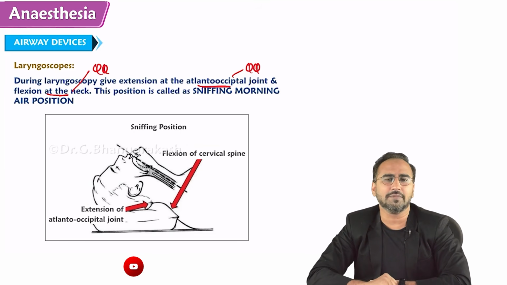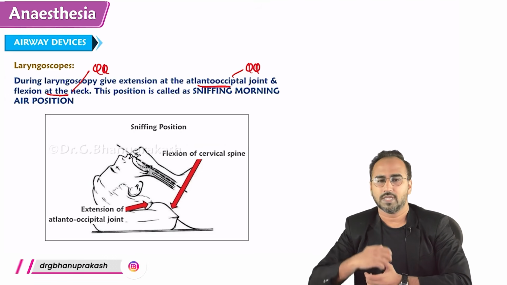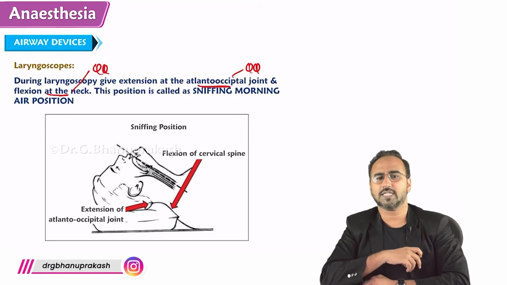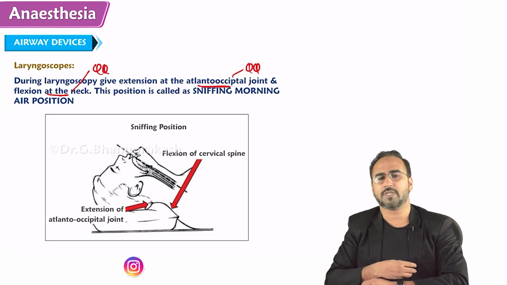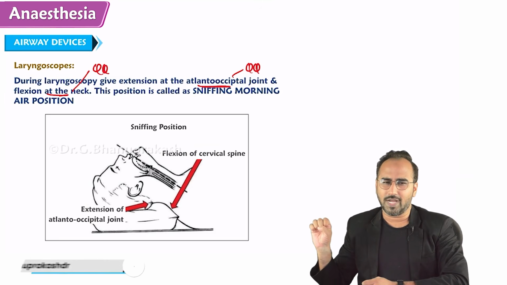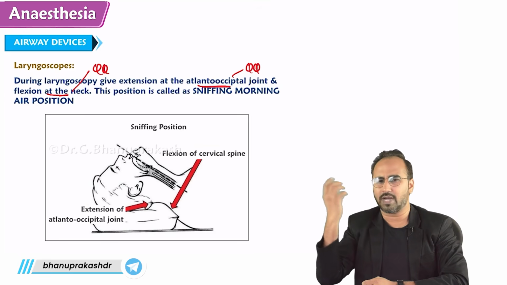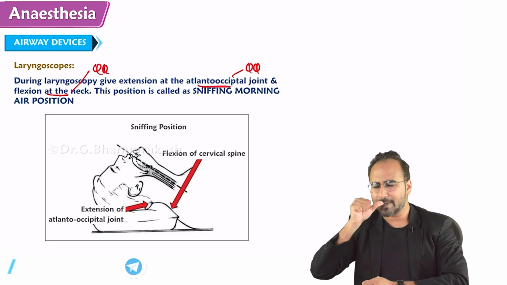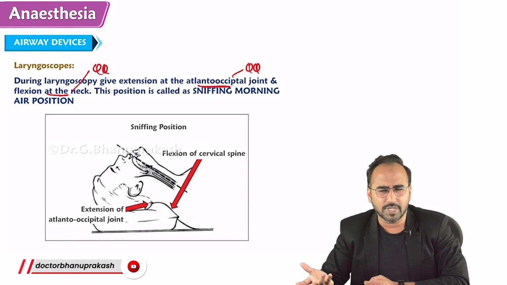I can go for a screening method. What I did, I took a stethoscope and kept the bell of the stethoscope on the patient's chest, right? And I told my junior to ventilate with the ambu bag, which is connected to the ET tube. As he was ventilating the patient, I was trying to hear the air sounds near the chest, but I was not able to hear.